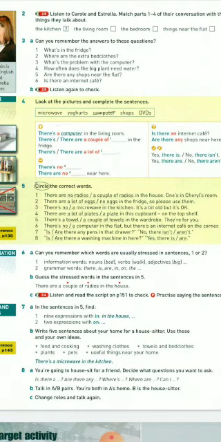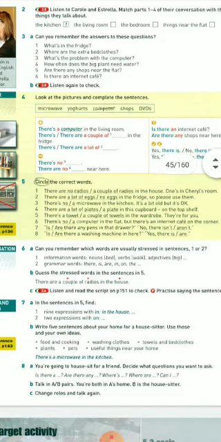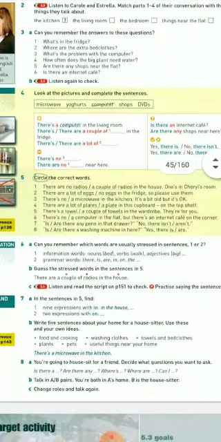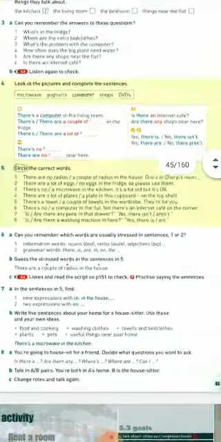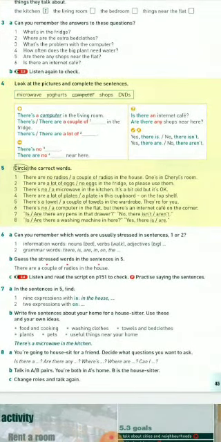There's a computer in the living room. There are a couple of in the fridge. There are a lot of. A lot of is an expression to say that there are more than one. So there are a lot of, it's a big quantity of something. A couple of, it is more than one, but they are only two or a pair of them, not so many.